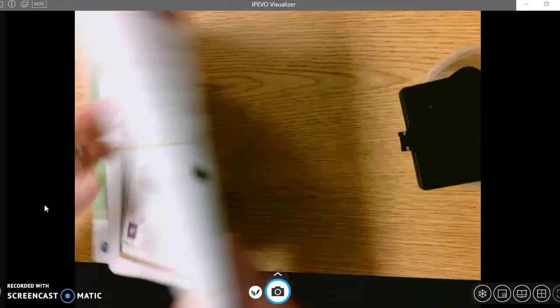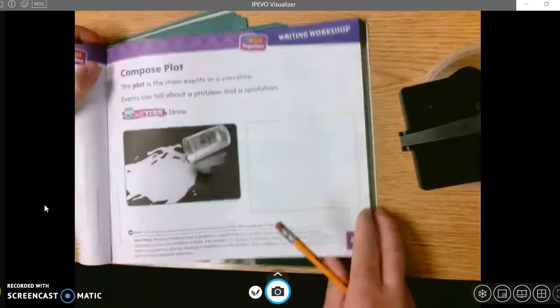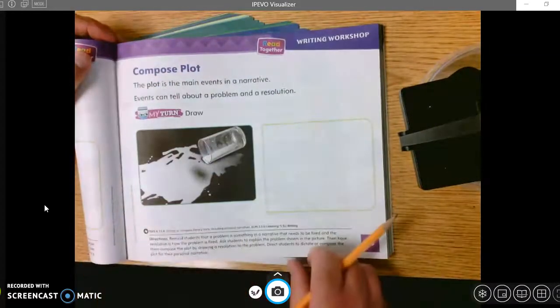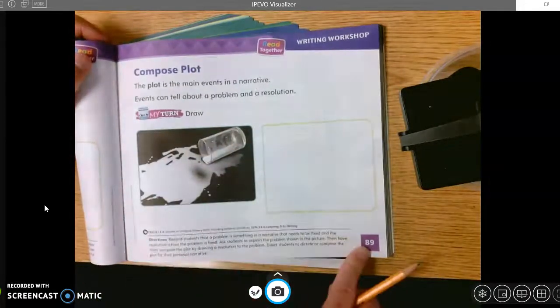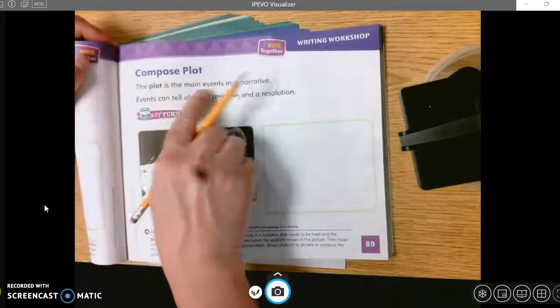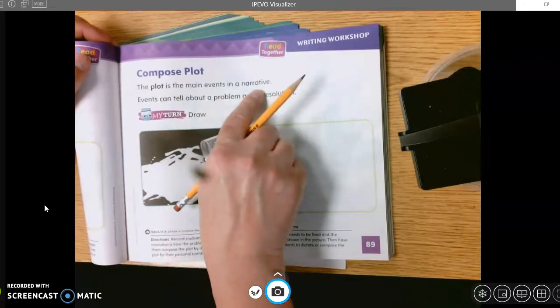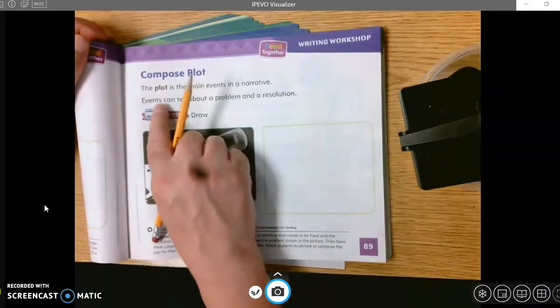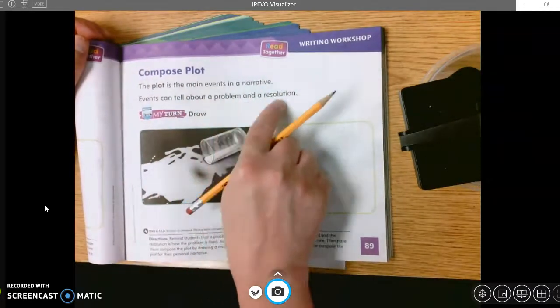All right, so pause the video, draw that picture. All right, and now we're going to finish this study of personal narrative, story about our lives. Composed plot. The plot, we're on the next page, 89. The plot is the main events in a narrative. Okay? Basically what happens, the main events in a narrative. What takes place? Events can tell about a problem and a resolution.